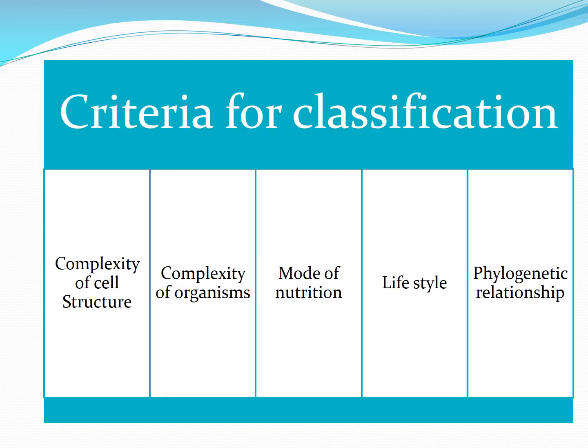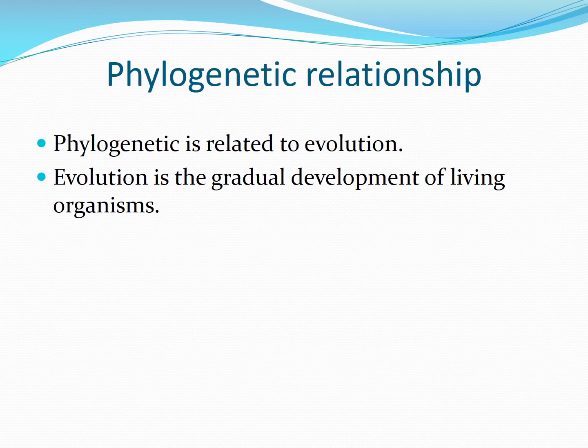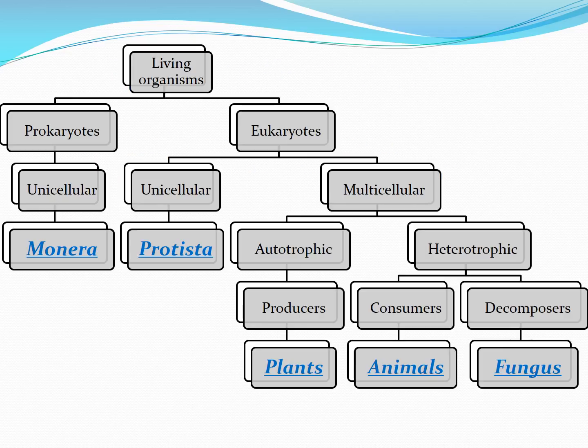The last criteria which he gave was phylogenetic relationship. Phylogenetic basically is related to evolution. We have learnt about evolution of man. Evolution is nothing but the gradual development which takes place in living organisms. Therefore, this chart shows the 5 kingdom classification. We are going to look at each kingdom in detail. The first kingdom we are going to look at is Monera.